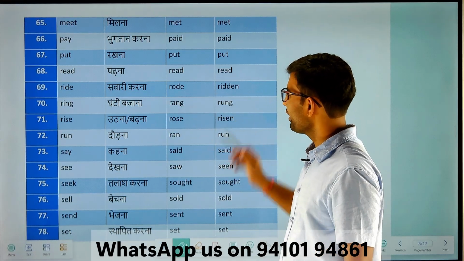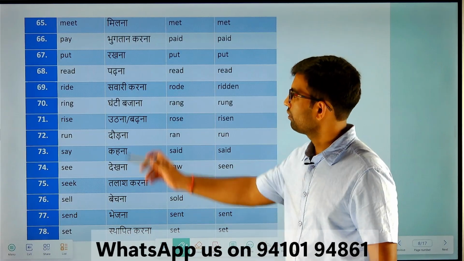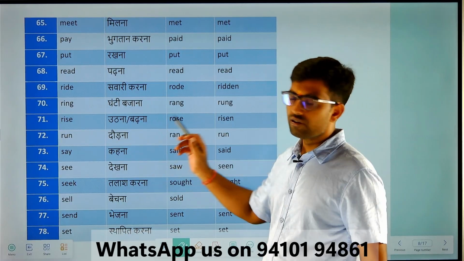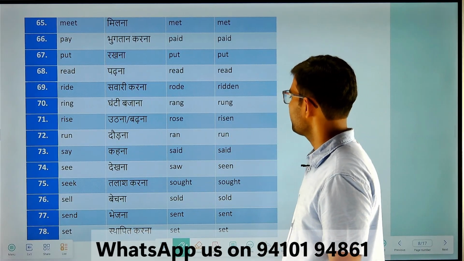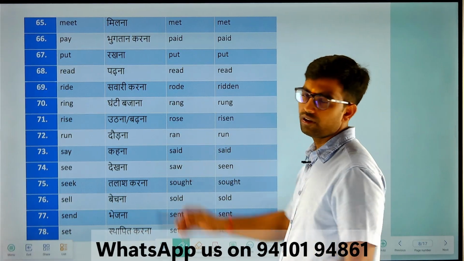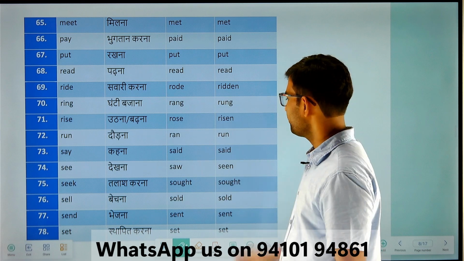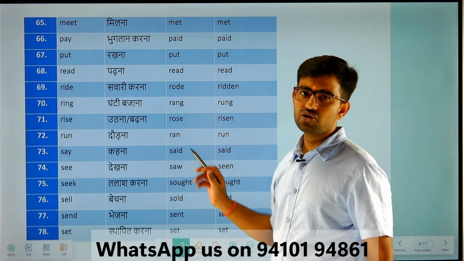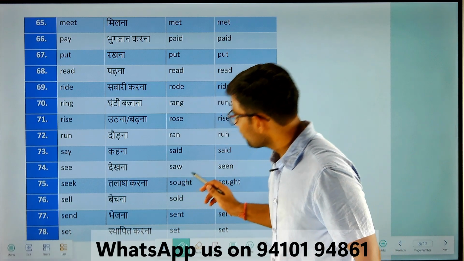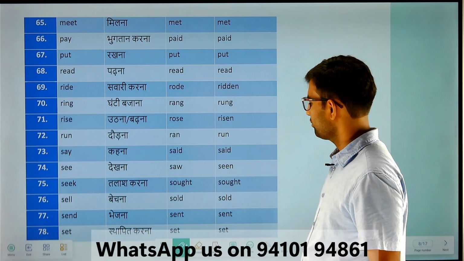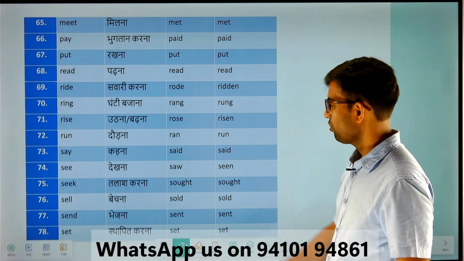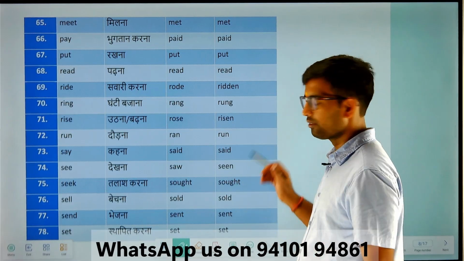Ride, rode, ridden. Ring, rang, rung. Rise, rose, risen. Run, ran, run. Say, said, said. See, saw, seen. Seek, sought, sought. Sell, sold, sold. Set, set, set.